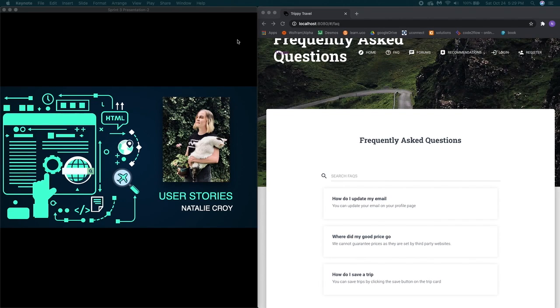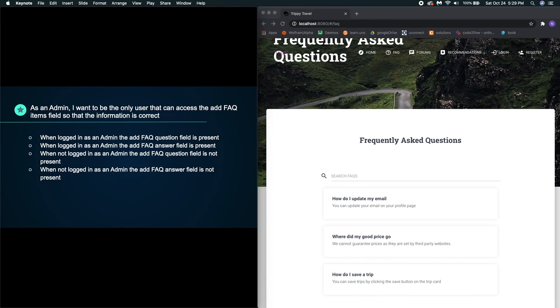This is Natalie, this is my Sprint 3 progress. For my first user story, as an admin, I want to be the only user that can access the Add FAQ items field so that information is correct.